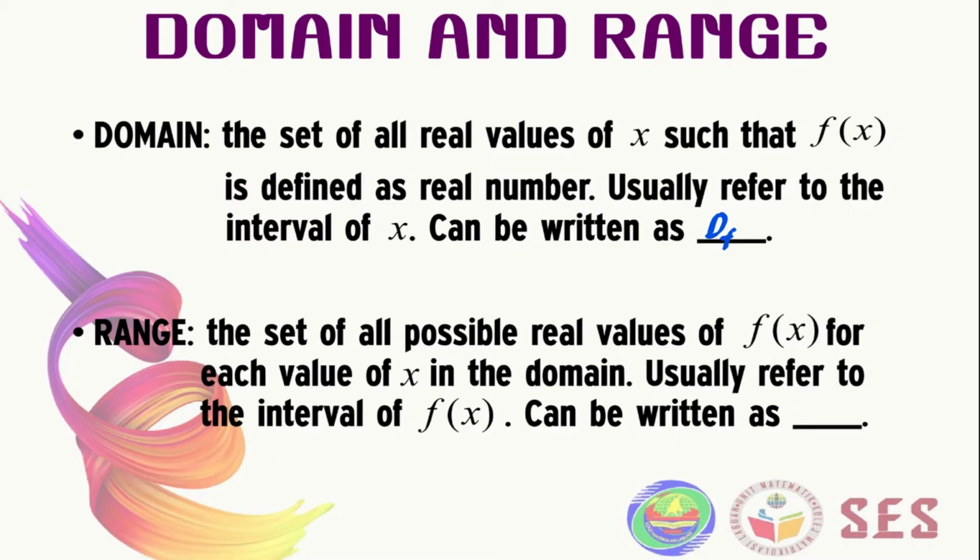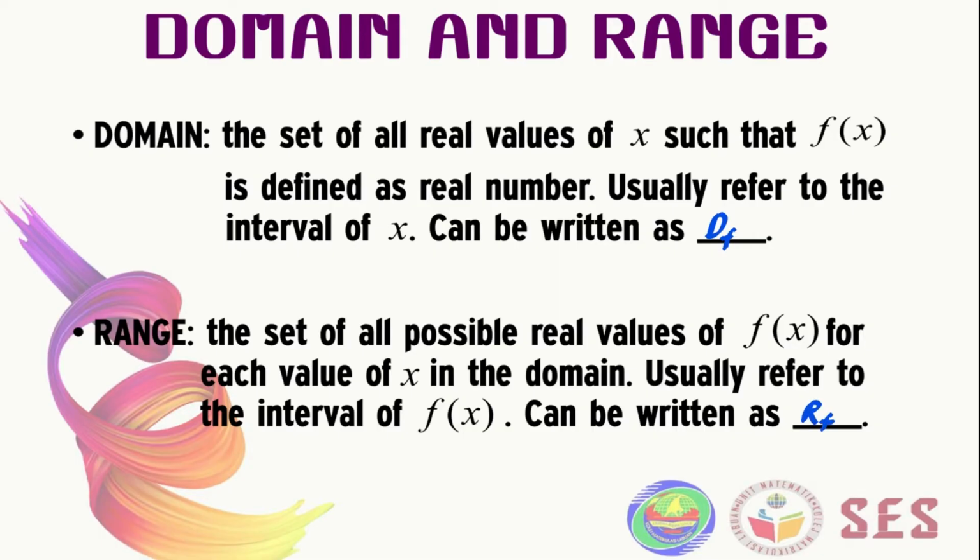What about range? Range is the set of all possible real values of f(x) for each value of x in the domain. Usually we refer to the interval of f(x), which can also be written as Rf here.